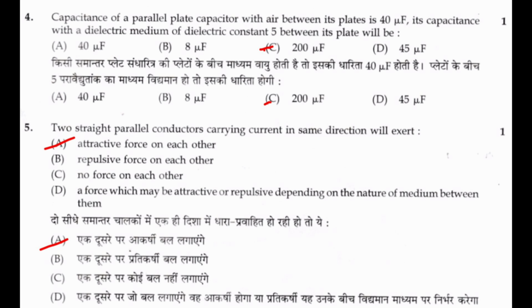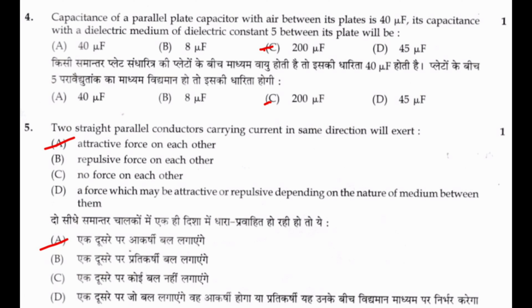4. Capacitance of a parallel plate capacitor with air between its plates is 40 microfarad. Its capacitance with a dielectric medium of dielectric constant 5 between its plates will be (c) 200 microfarad.